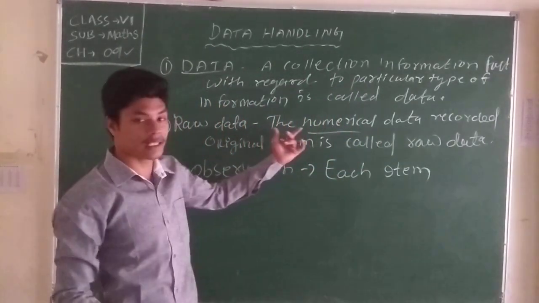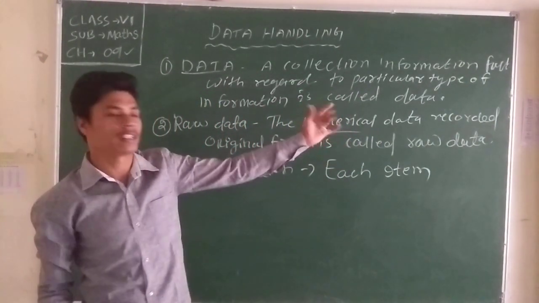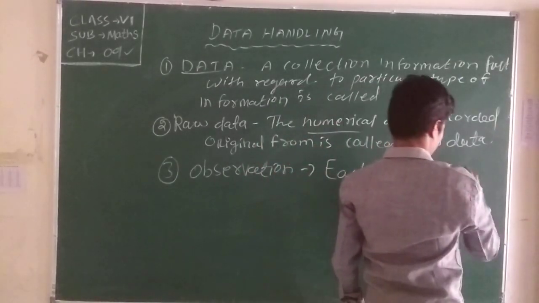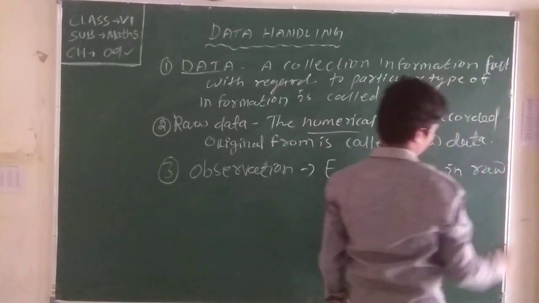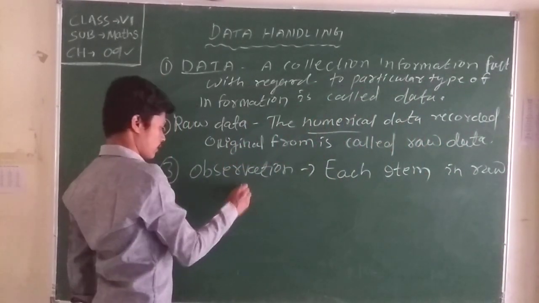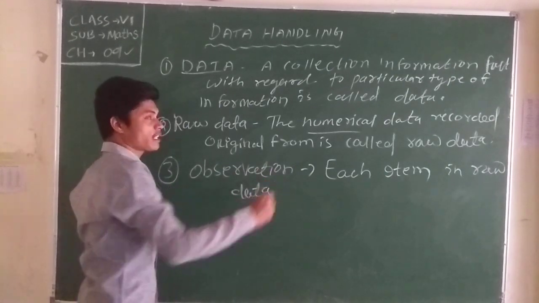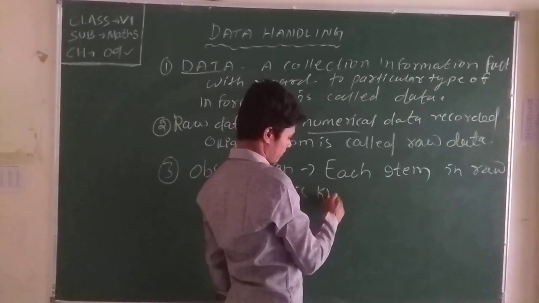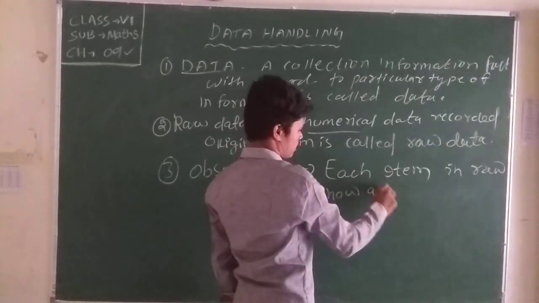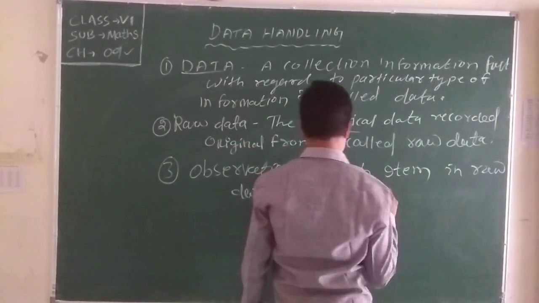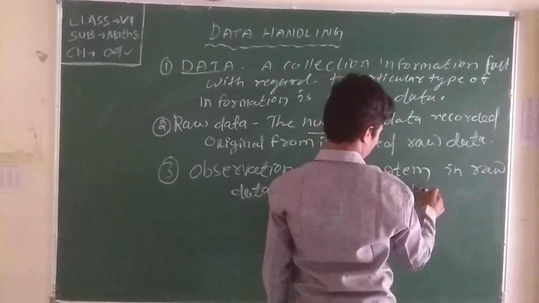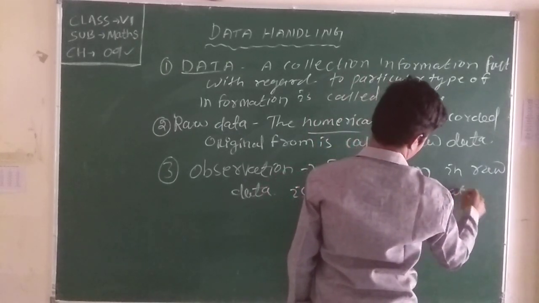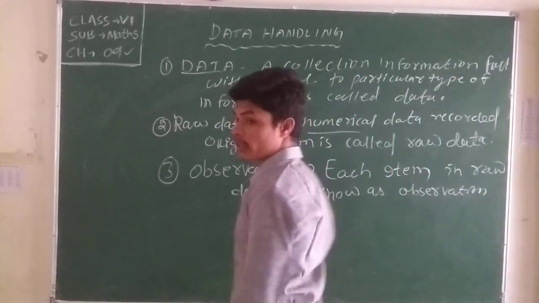When you collect the raw data, numerical data, each item in raw data is known as observation. Clear about it?